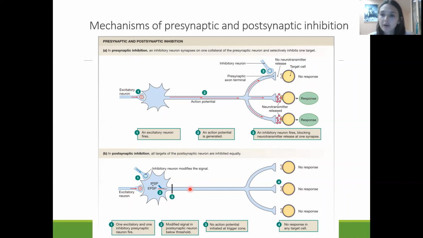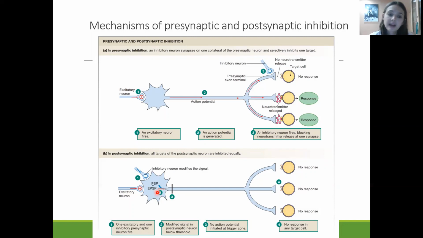In the case of postsynaptic inhibition, all target cells of the postsynaptic neuron are inhibited equally. In this situation, one excitatory and one inhibitory presynaptic neuron fire. They will modify the signal in the postsynaptic neuron below the threshold, and as a result we won't receive any kind of reaction.